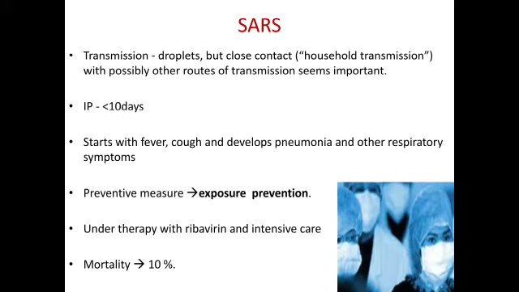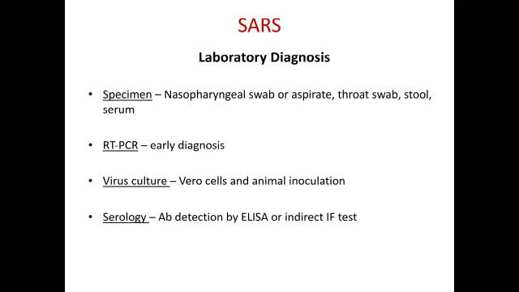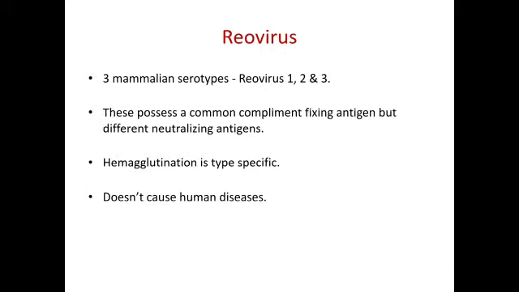The transmission of SARS is by droplets and close contact, and the incubation period is less than 10 days. It starts with fever and cough, and develops pneumonia and other respiratory symptoms. The preventive measures are exposure prevention, and the therapy is ribavirin and intensive care. The mortality rate is 10%.